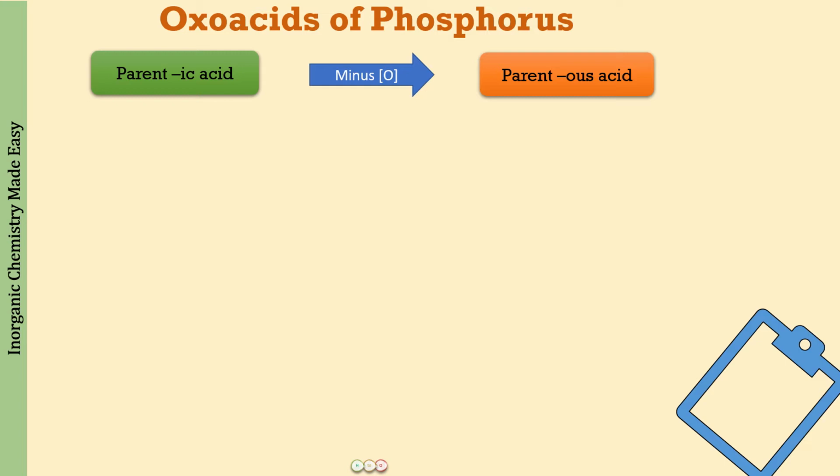All right. So now we have the parent ic acid and the parent us acid. These are the two suffixes that we will be using. For other oxo acids, what we will be using now are the prefixes. The ic and the us are going to remain in them. Now from the parent us acid, if I remove one oxygen, what I will get is a hypo us acid.